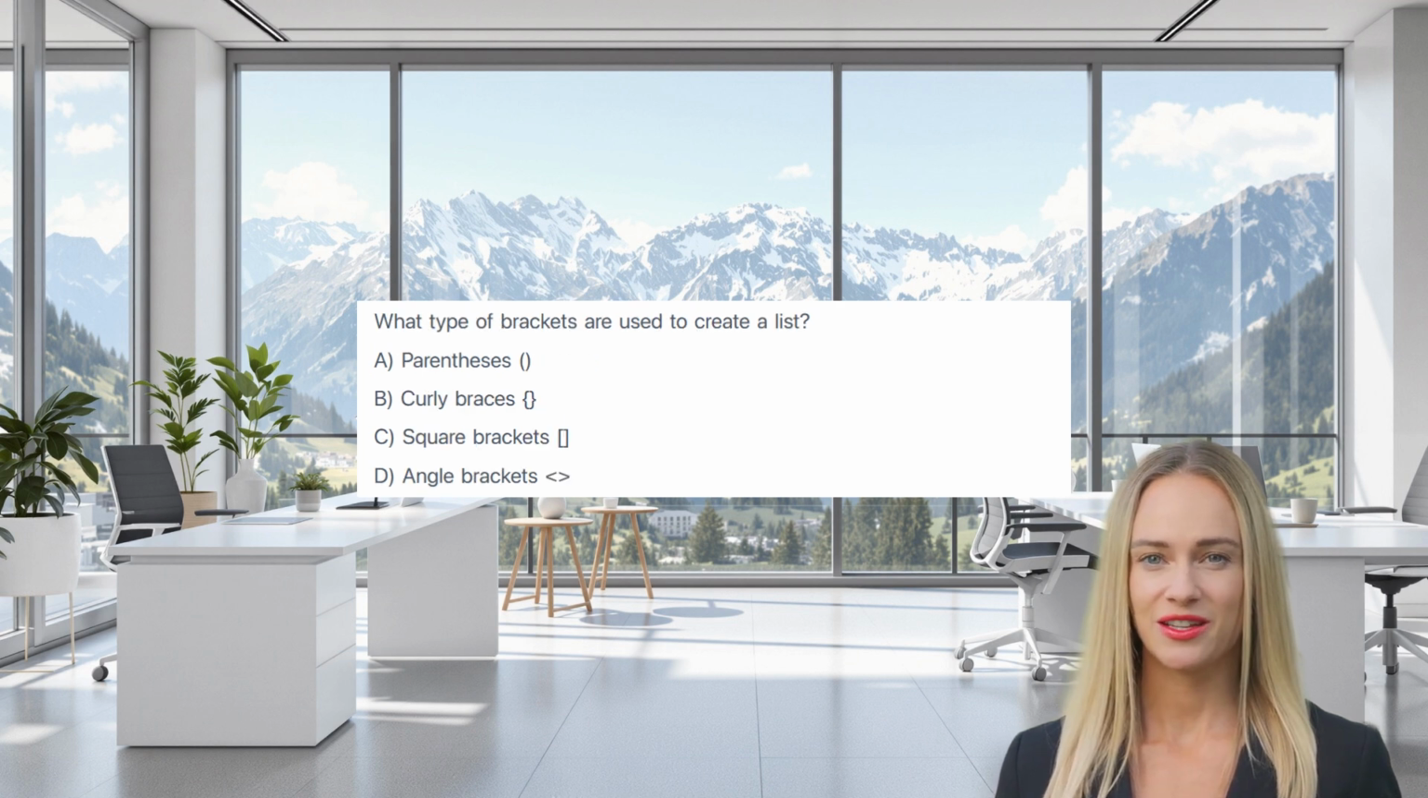What type of brackets are used to create a list? A. Parentheses. B. Curly braces. C. Square brackets. D. Angle brackets. C. Square brackets. Lists are defined using square brackets with elements separated by commas.